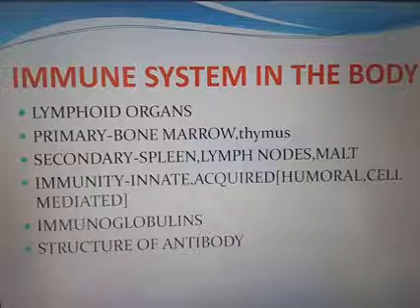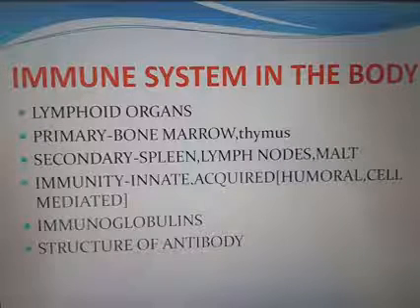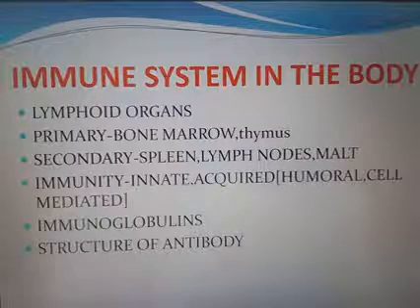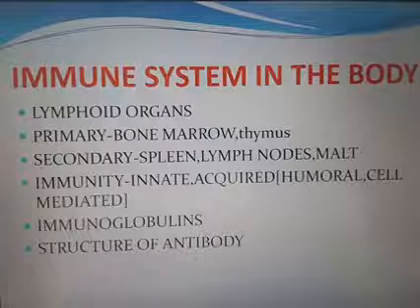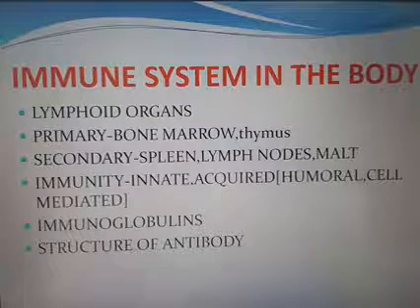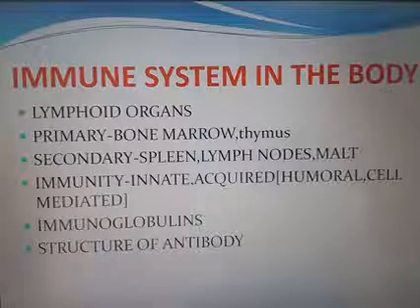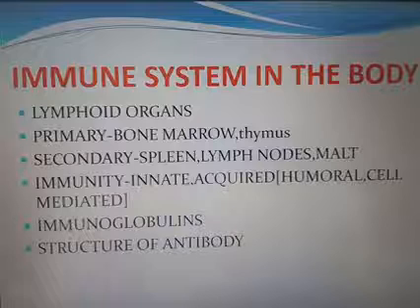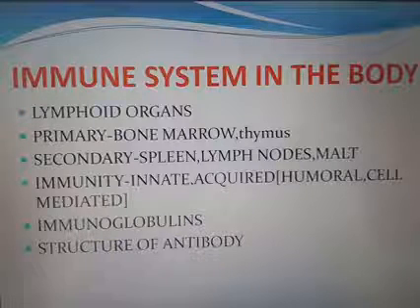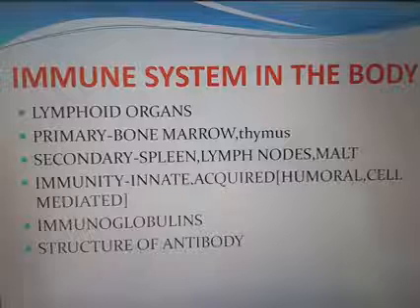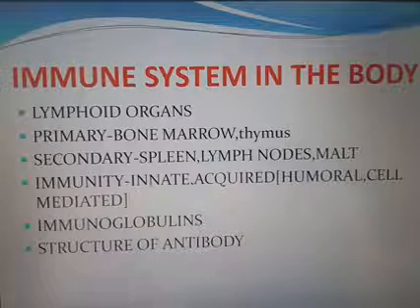IgG is the most abundant immunoglobulin. This is the only antibody that can pass through the placenta and provide passive immunity to the fetus. IgA is present in our colostrum. Colostrum is the first milk, yellow in color, a very nutritive fluid that the baby gets from the mother's body.